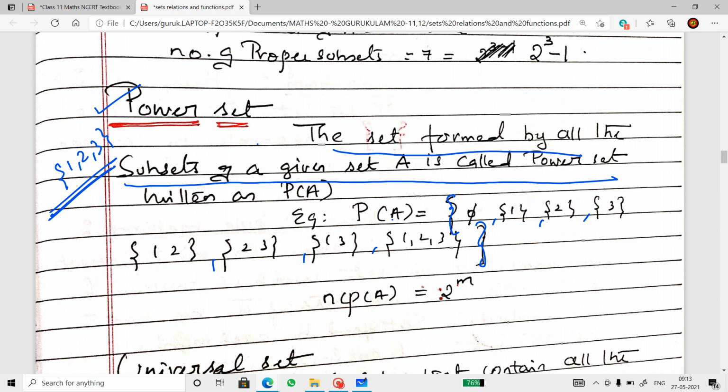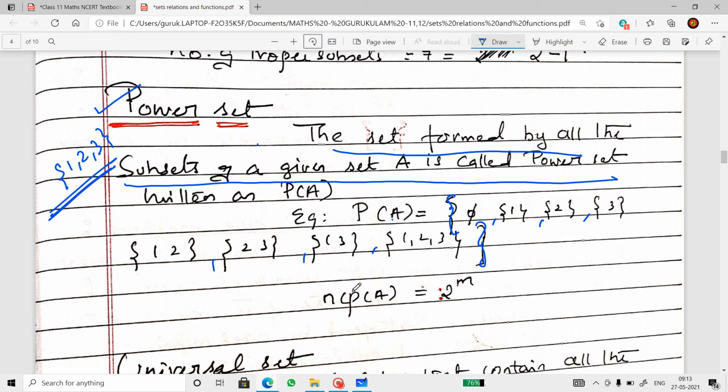To find the cardinal number of a power set, it's 2 to the power of m, where m stands for the number of elements of the given set. Here the set contains 3 elements. So the cardinal number of the power set will be 2 to the power 3, which is 8.